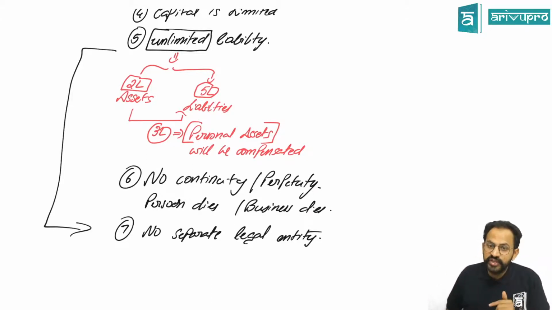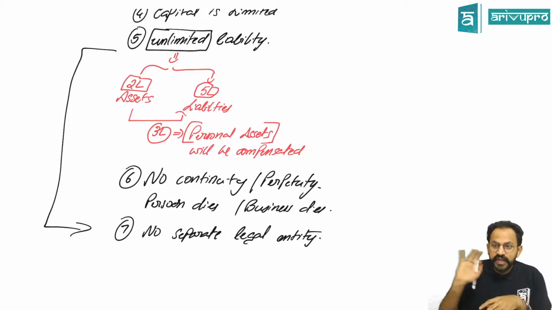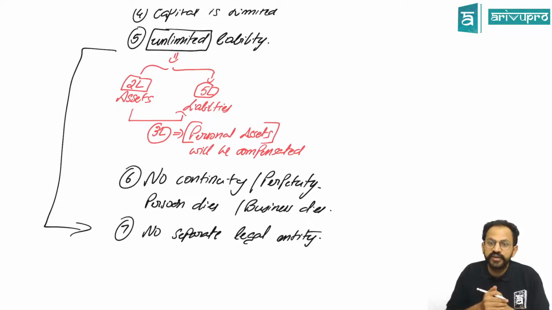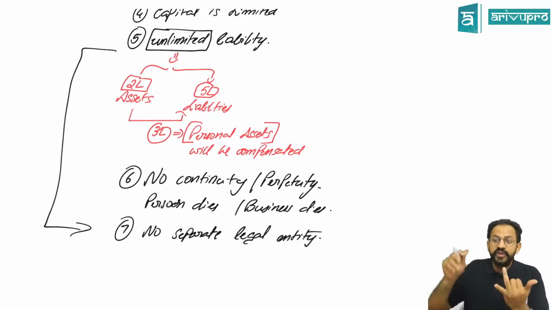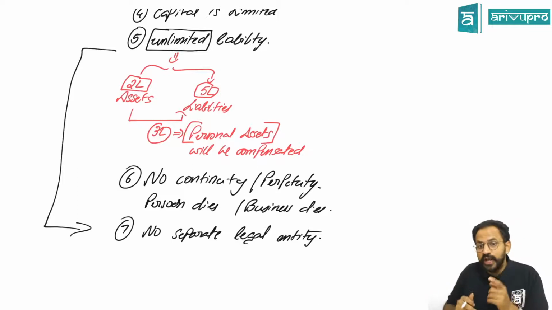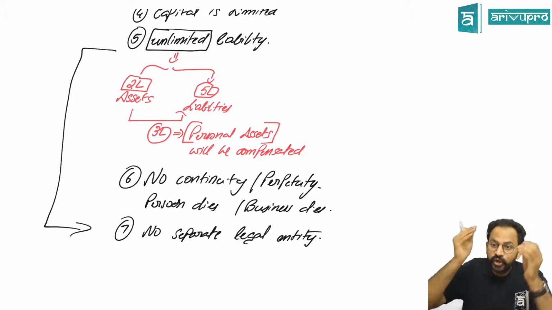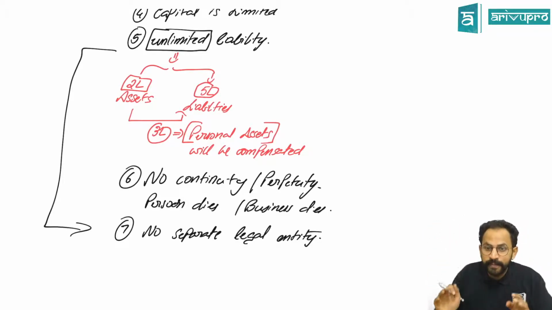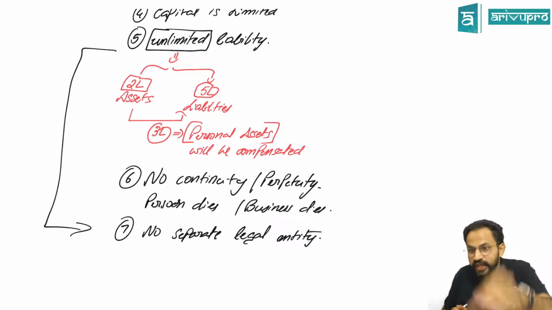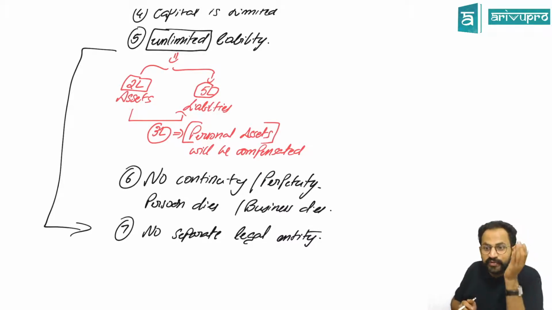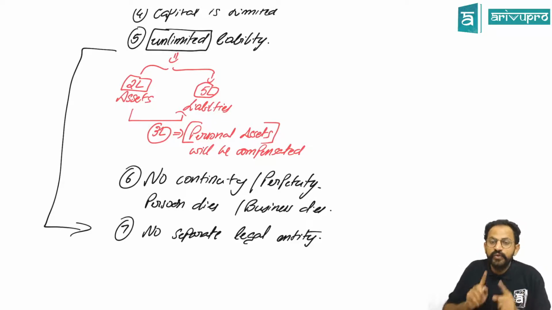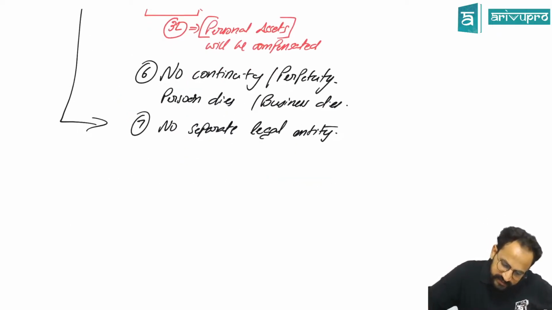Tomorrow if some losses need to be paid, you have to pay it. You are not different and your company is not different. That is, your business is not different. If at all I have to file a case against your business, if you are a sole proprietor, the person can file it on you only, in your name. He need not file it in the name of the business. That is the meaning of no separate legal entity. Okay, cool. Next.